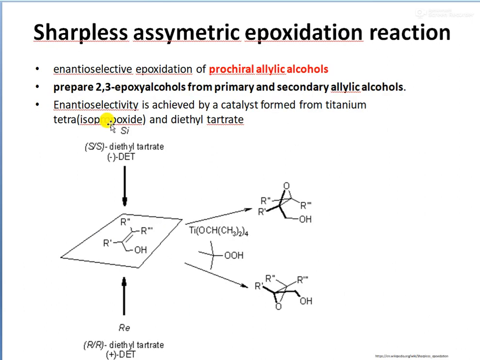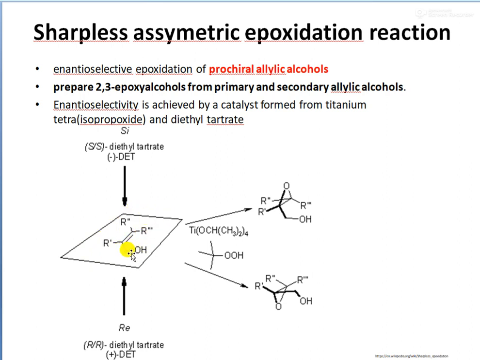The next method is a very important method, that is the Sharpless asymmetric epoxidation reaction. It is a bit complicated, but it's a very important synthetic reaction. Here we use a prochiral allylic alcohol. You can see an allylic alcohol here.